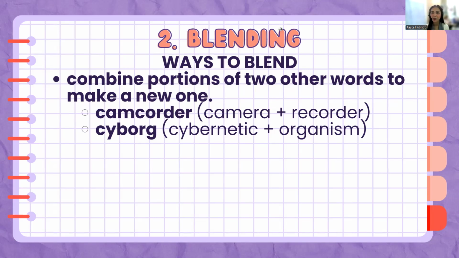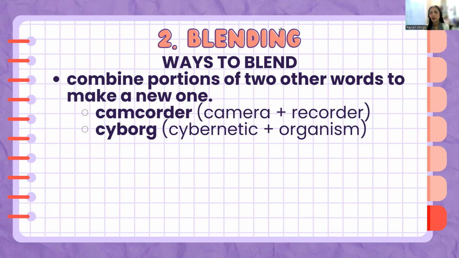Okay? So a camcorder is something that we use to capture videos, can capture images and audio at the same time. Same as cyborg. It came from the word cybernetic plus organism. So it carries the combined meaning of a cybernetic, something that is technological, and an organism or a creature.